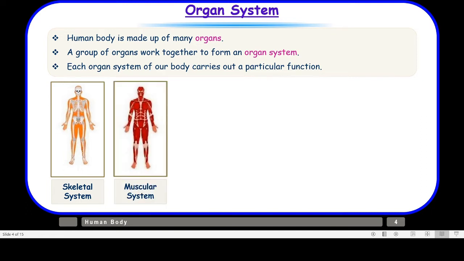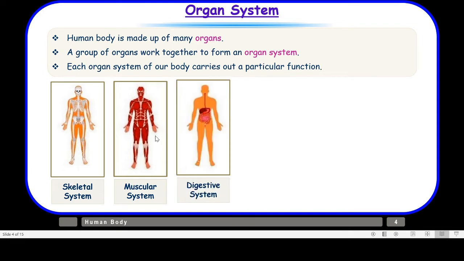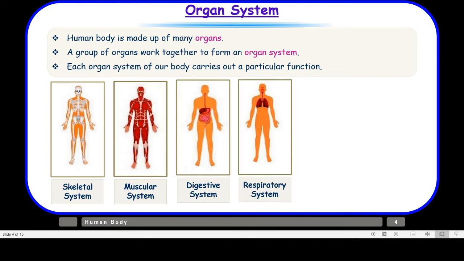Then we have the muscular system. These bones are joined with muscles, and muscles help in the movement of our body. Then we have the digestive system, and as I told you, the digestive system basically makes the food in the body ready so that the body can absorb it. And then we have the respiratory system. This is also called the breathing system, right? And it helps us in breathing.